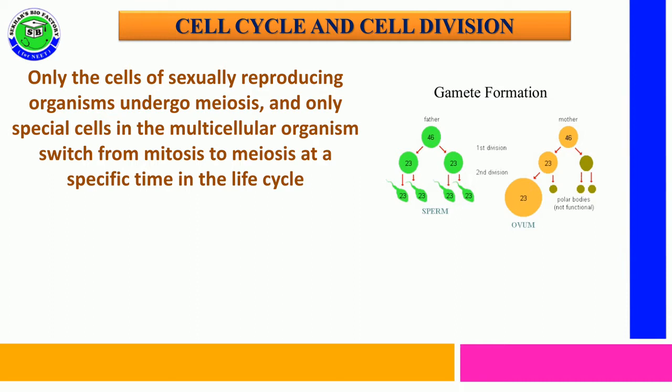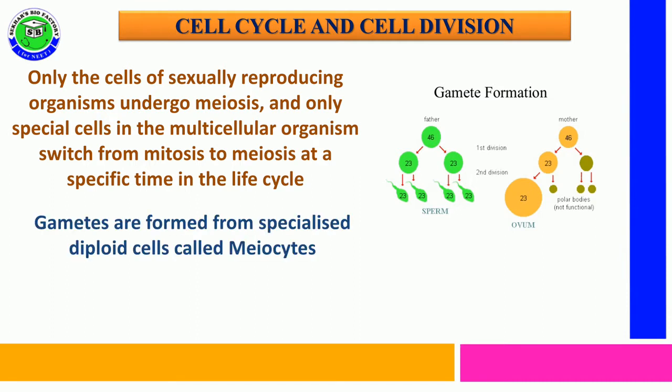Only the cells of sexually reproducing organisms undergo meiosis, and only specialized cells in multicellular organisms switch from mitosis to meiosis at a specific time in the life cycle. The gametes for sexual reproduction are formed from specialized diploid cells, and these specialized diploid cells are called meiocytes.